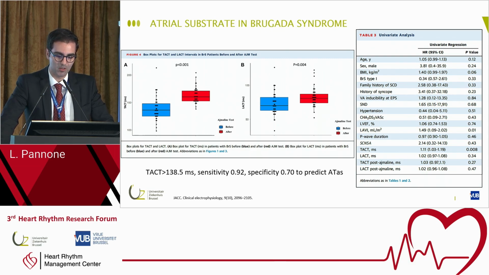And what is even more interesting is that we analyzed the predictors of atrial fibrillation in Brugada syndrome. And we saw that left atrium dimension and the TACT were predictors. And we also found a cutoff of TACT more than 138 milliseconds. And this can be used to stratify the risk of atrial fibrillation in these patients. And this is a non-invasive marker, a non-invasive risk stratificator for this population.